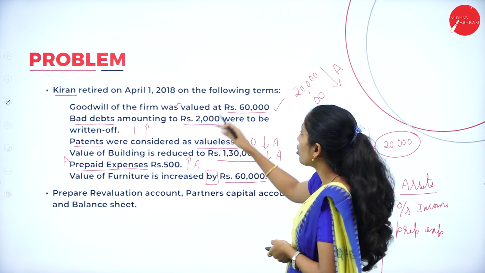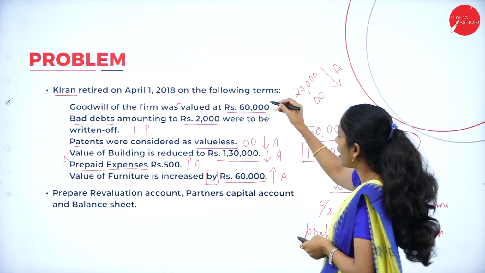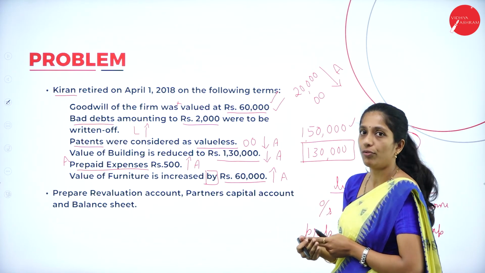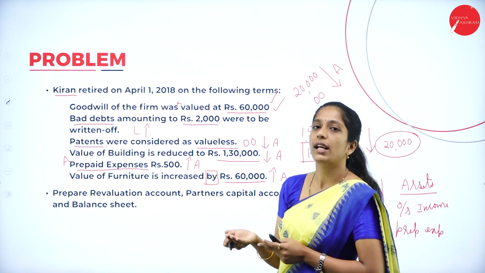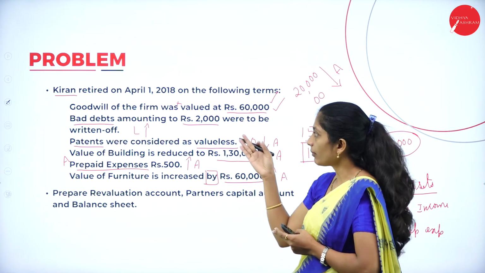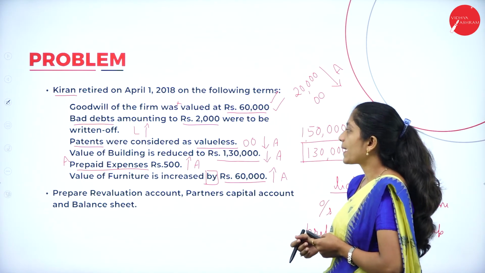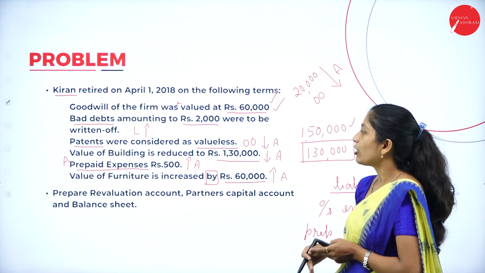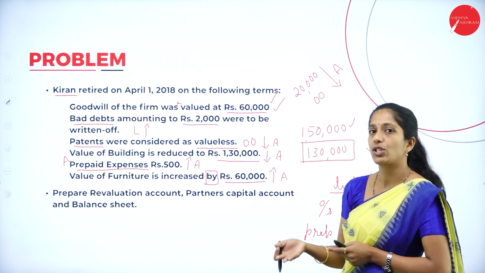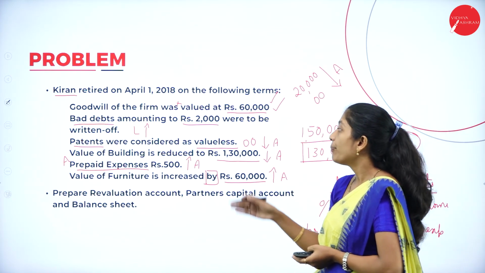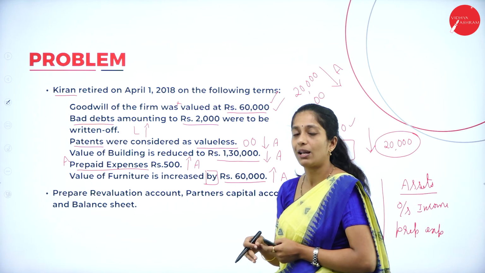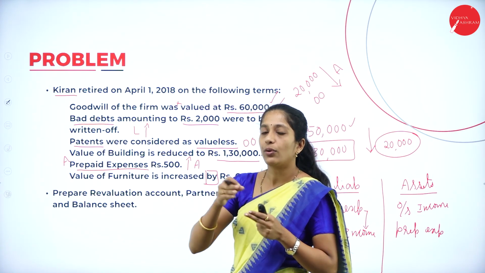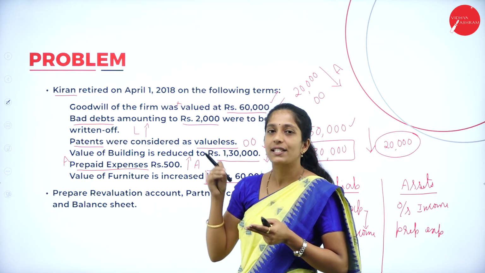So goodwill of the firm was valued at rupees 60,000. We have recorded that. Next, bad debts amounting to rupees 2,000 were to be written off. So once we have taken it in the revaluation account and once in the balance sheet. Next, patents: once in the revaluation account, once in the balance sheet. Next, value of building: once in the revaluation account and once in the balance sheet. Prepaid expenses: we have taken it in the revaluation account but not in the balance sheet. So what does it mean? In the old balance sheet it was not there. Now it's there in the business.